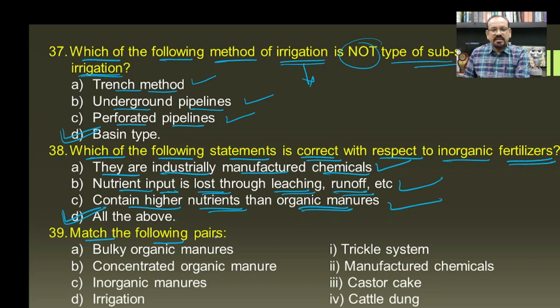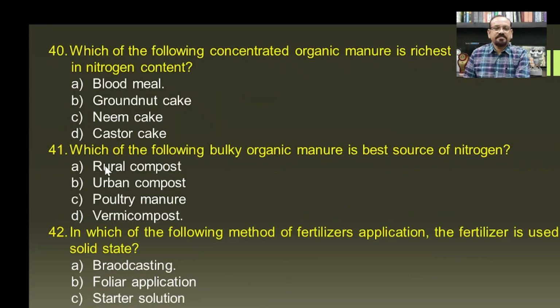Then match the following pairs. The first one is bulky organic manure, and the example of bulky organic manure is cattle dung. Then the concentrated organic manure, castor cake is the best example for this one. Then inorganic manures are manufactured in companies or industries and are considered manufactured chemicals, and the irrigation type is the trickle system, and hence now they are correctly paired.